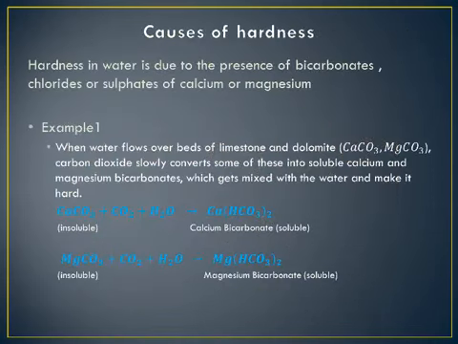Now let's understand the causes of hardness. Hardness in water is due to the presence of bicarbonates, chlorides, or sulfates of calcium or magnesium. Now let's understand it with the help of examples. When water flows over beds of limestone and dolomite, CaCO3, MgCO3, carbon dioxide slowly converts some of these into soluble calcium and magnesium bicarbonates, which get mixed with the water and make it hard.